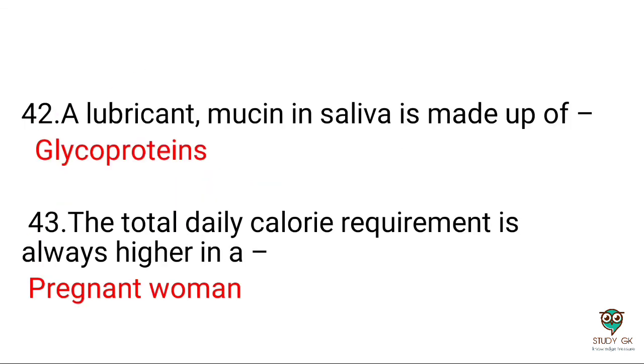Next question: the lubricating mucin in saliva is made of glycoprotein. Next: the total daily calorie requirement is highest in a pregnant woman.